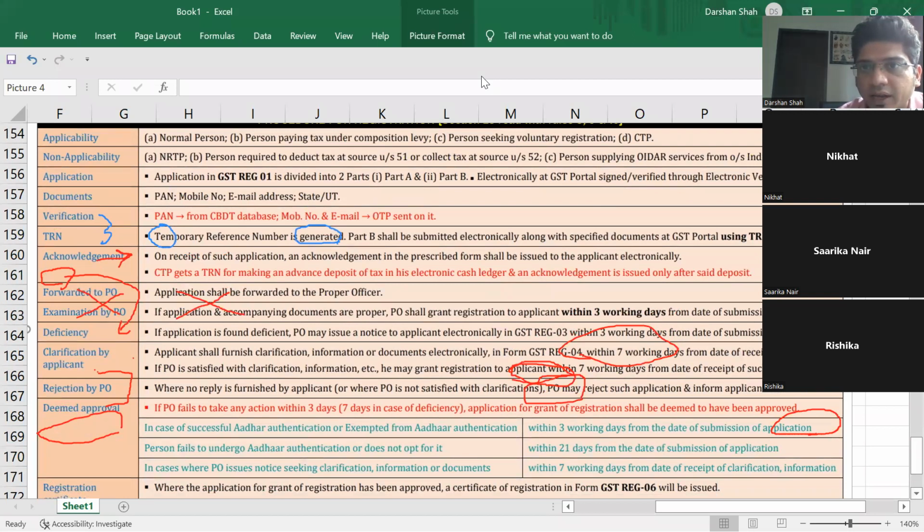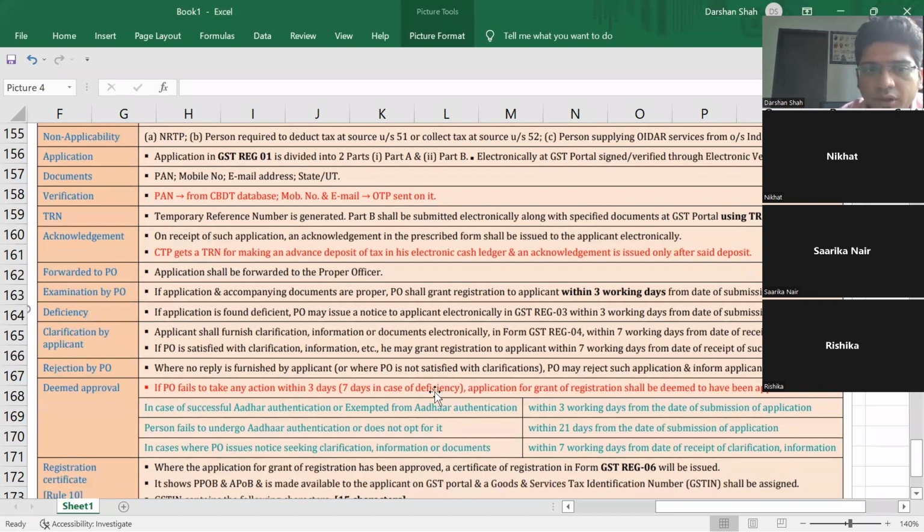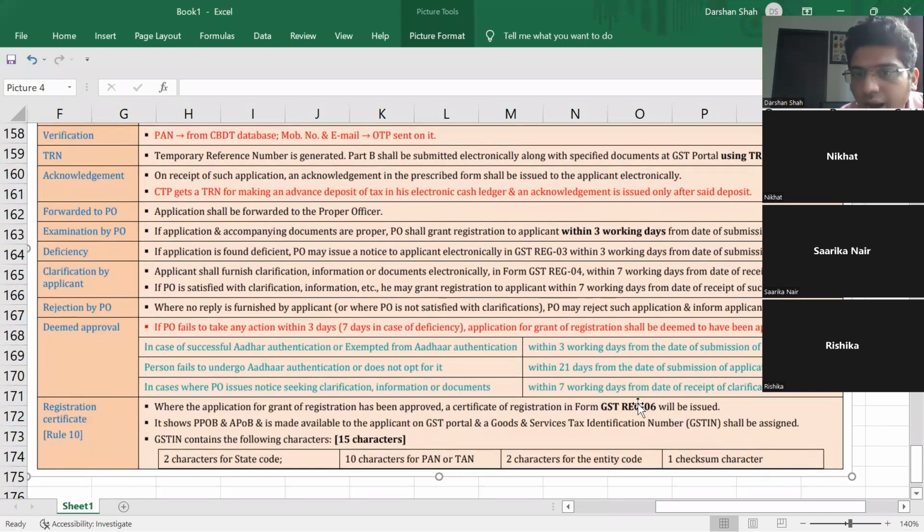Okay, I'll clear the annotations now. And if there is no problem in your form, you will by default get the registration approval. You will get the registration certificate, and that will be in form GST registration 06.